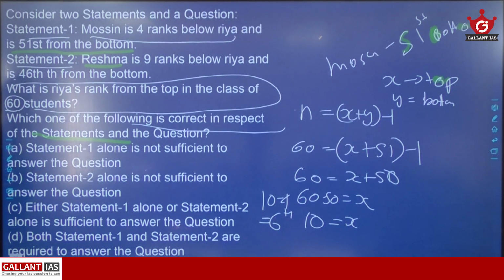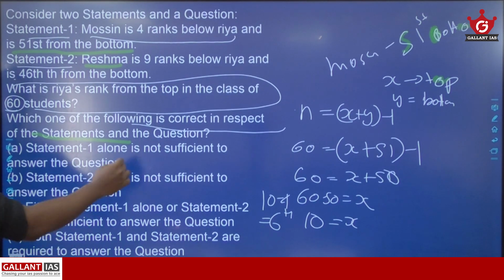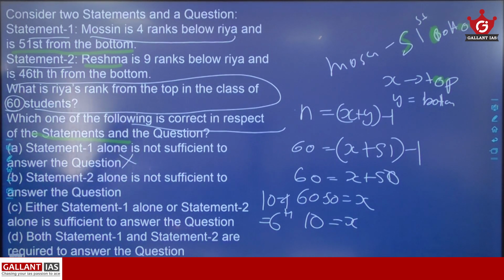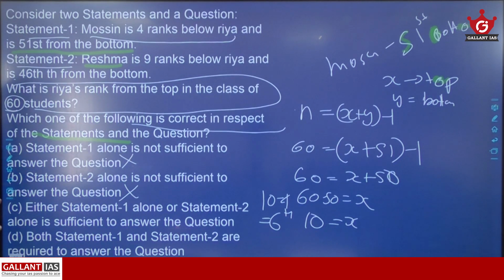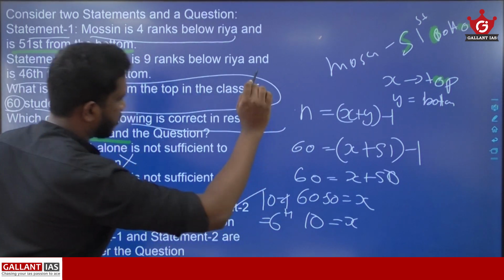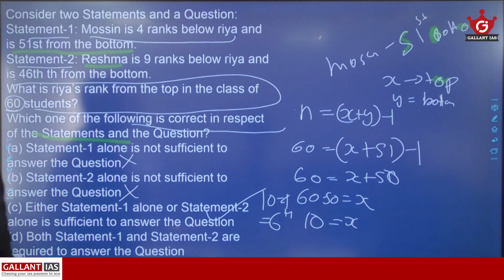Looking at the options, look at the first option: statement 1 alone is not sufficient to answer the question. It is wrong. Statement 2 alone is not sufficient to answer the question. It is again wrong. Check option C: either statement 1 alone or statement 2 alone is sufficient to answer the question. That is the correct option. Option C is the answer.